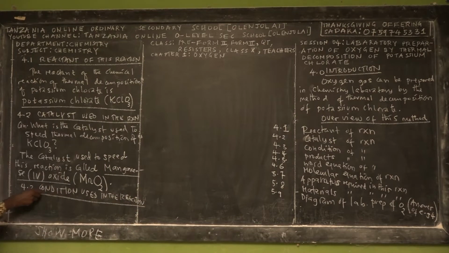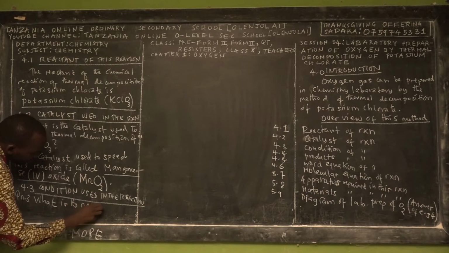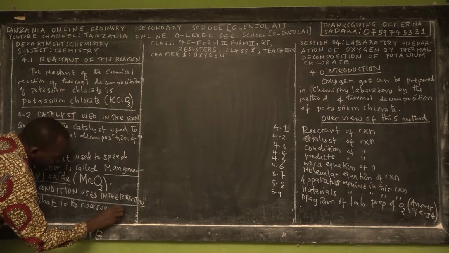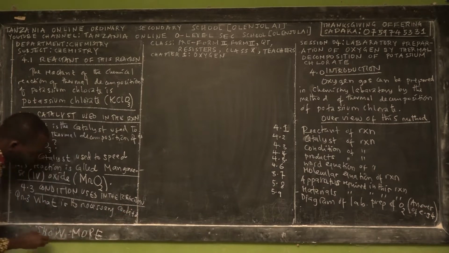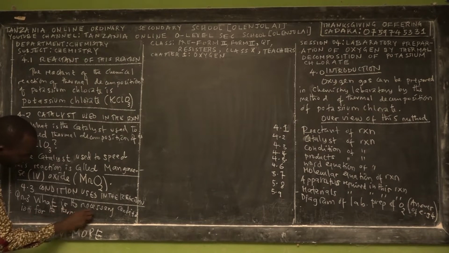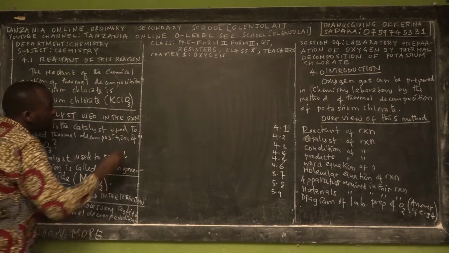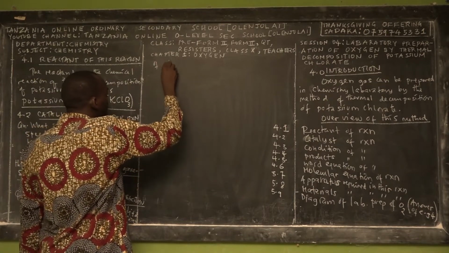So we ask ourselves as chemists, this will be question 3. What is the necessary condition for the thermal decomposition of potassium chlorate?